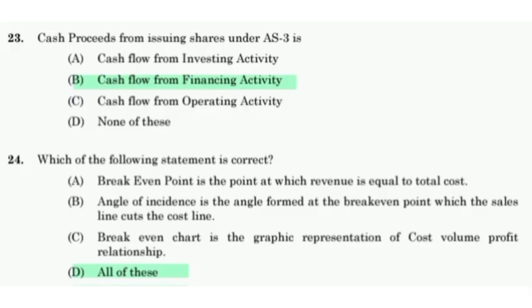Cash proceeds from issuing shares under Accounting Standard 3 is cash flow from financing activities. Which of the following statements are correct? Break-even point is the point at which revenue is equal to total cost. Angle of incidence is the angle formed after the break-even point where the sales line cuts the cost line. Break-even chart is the graphical representation of cost volume profit relationship. Option D, all of these.